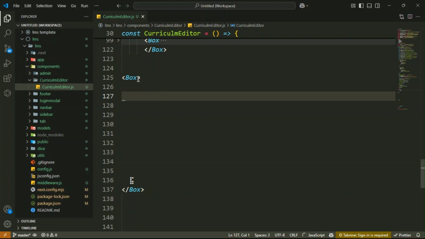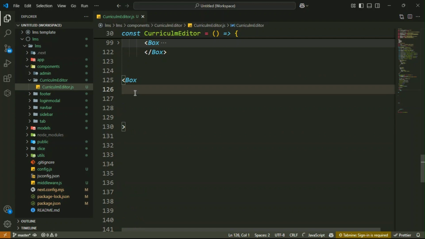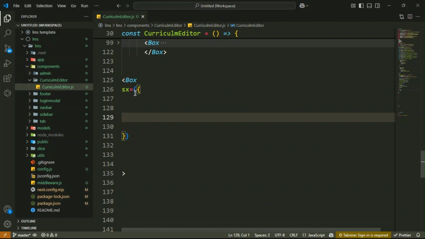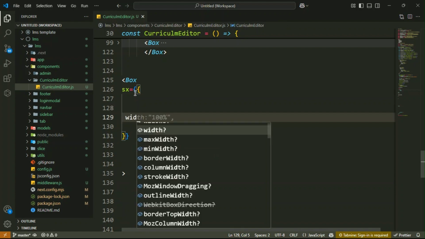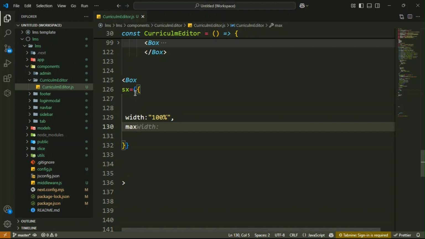Okay guys, the first thing inside this Box is to add the styles with sx. Inside it, set the width to the full available width, that is 100%. Then max width, it is 100 px.